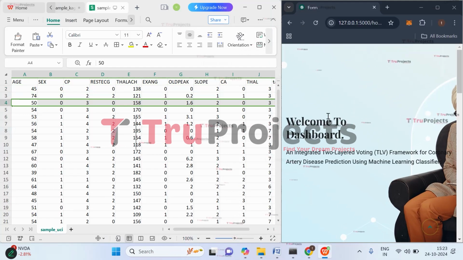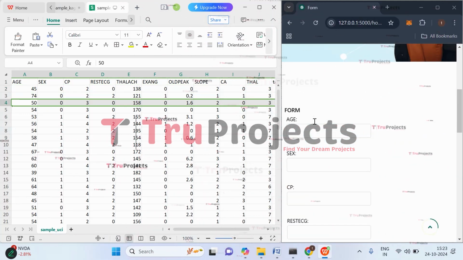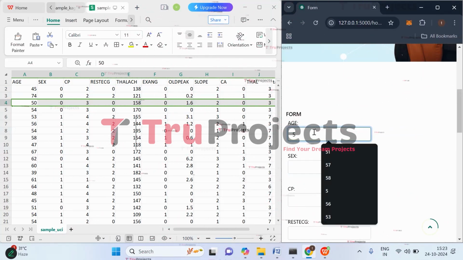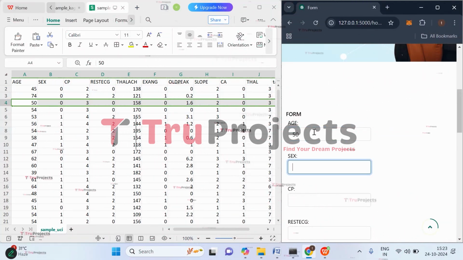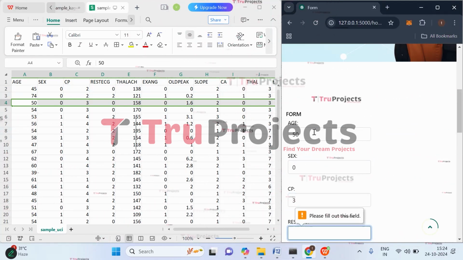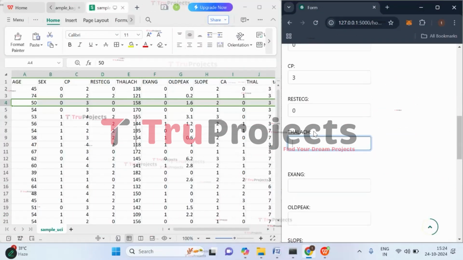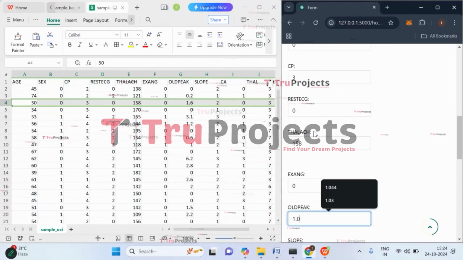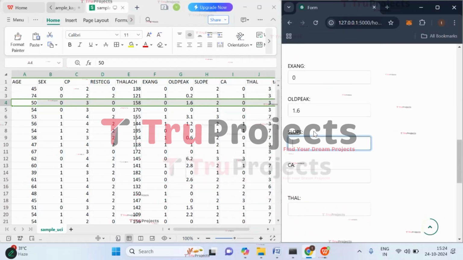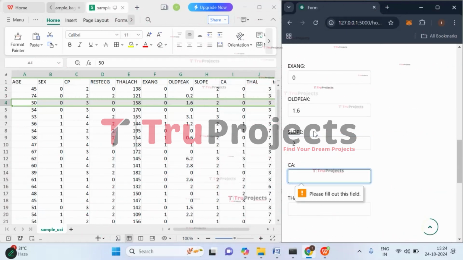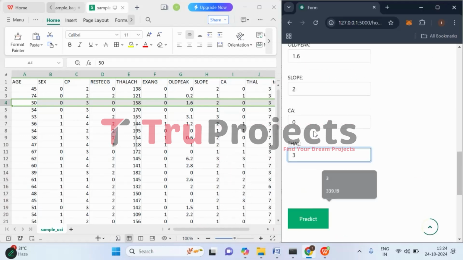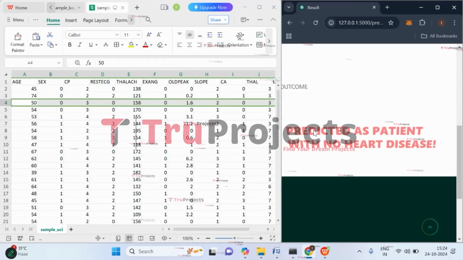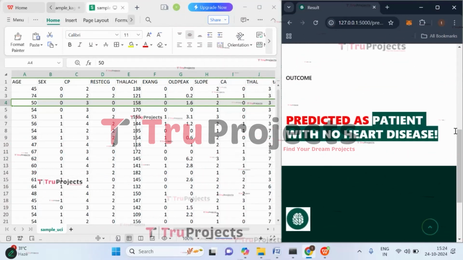Let's try with this test case where age of the person is 50, gender is 0, CP is 3, rest ECG is 0, thalach value would be 158, exang value is 0, oldpeak is 1.6, slope value is 2, CA value is 0, Thal value is 3. Click on predict. So based on the provided input here, we got the prediction that patient has no heart disease.